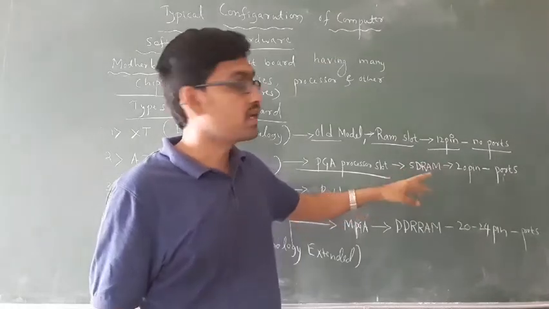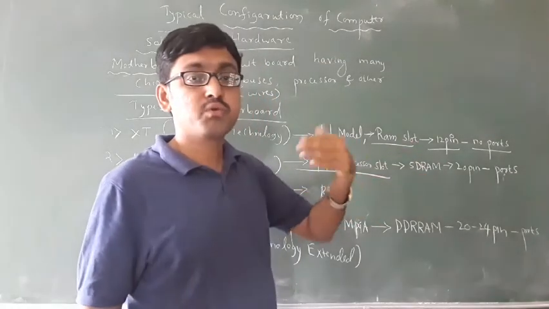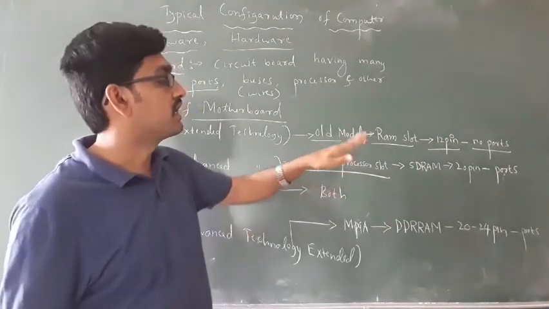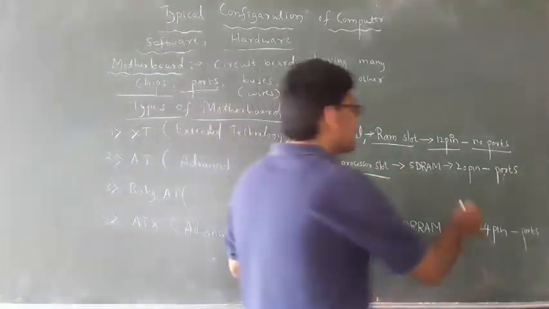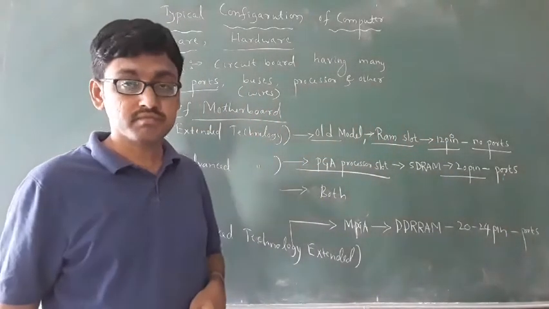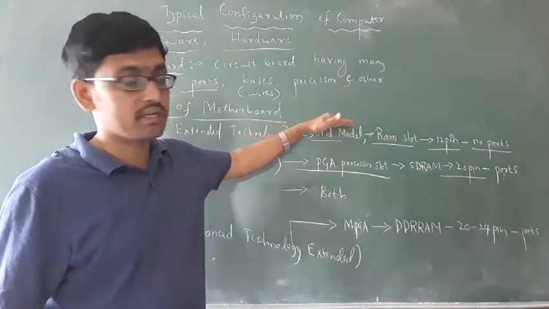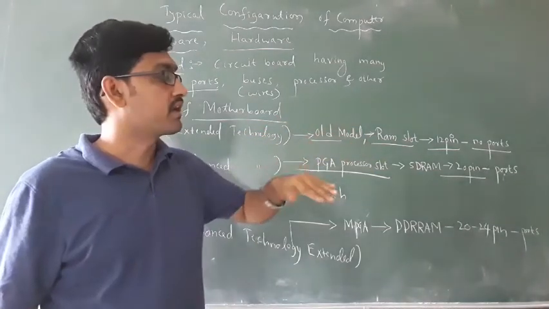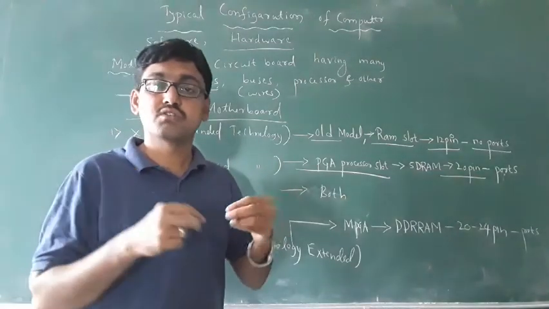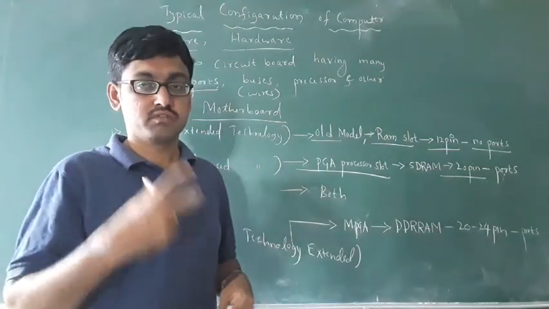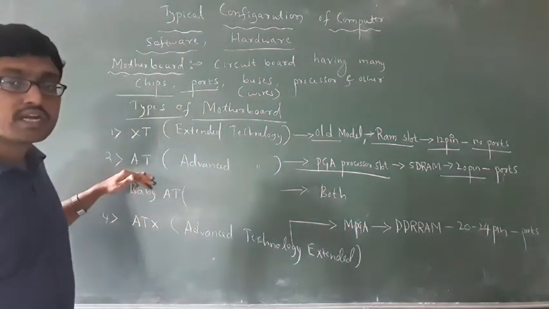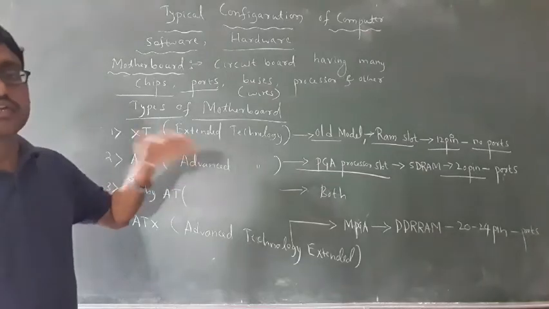You know that. Okay, then there was a slight improvement in the motherboard. It consists of a PGA processor slot, then SDRAM. Here it has a 20 pin power connector, whereas earlier there was a 12 pin power connector. And it has ports to connect a keyboard and mouse. It consists of some ports or switches to connect the external devices. This type of motherboard is called AT, advanced technology.